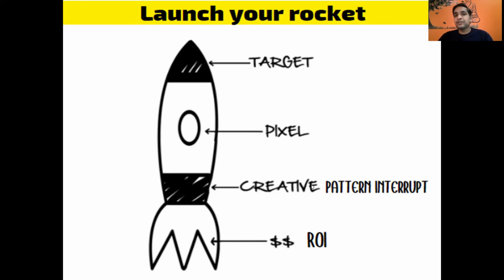The third thing will be creative. If you are creating ads for your product, you should be very creative. Sometimes pattern interruption works, because if a user is scrolling on his mobile and sees something different, which is not part of the pattern, it is called pattern interrupt. If you share something by which people are hooked, then it is called pattern interruption. Along with that, you should also measure your return on investment. You should track whatever you are spending on Facebook ads and how much you are getting out of it.